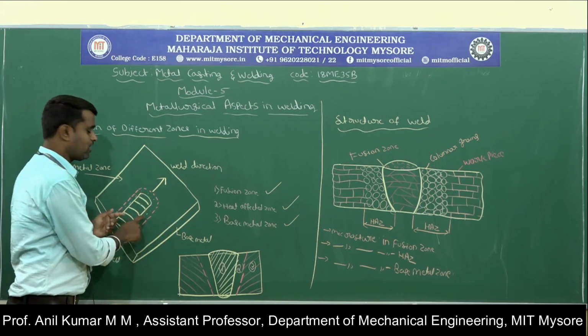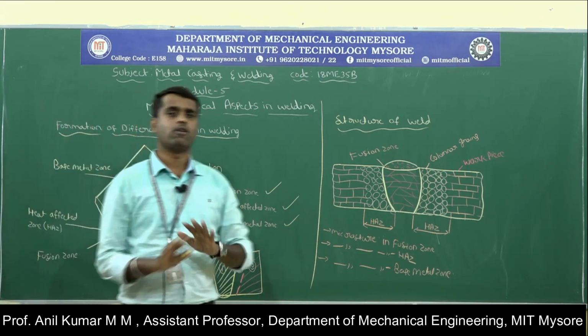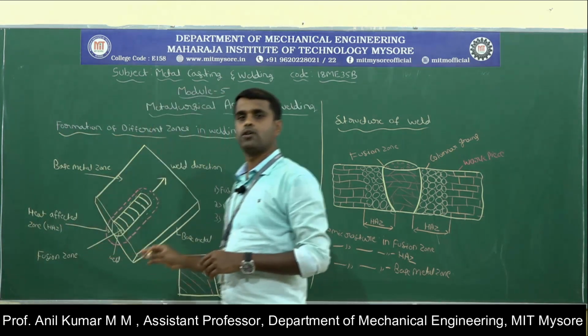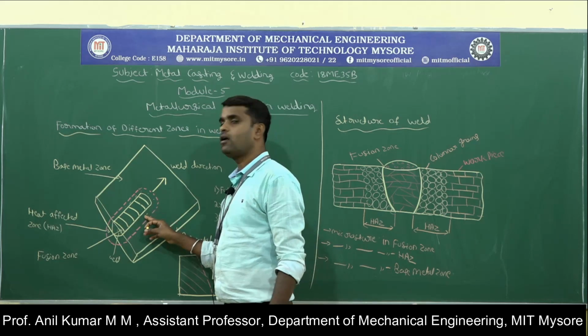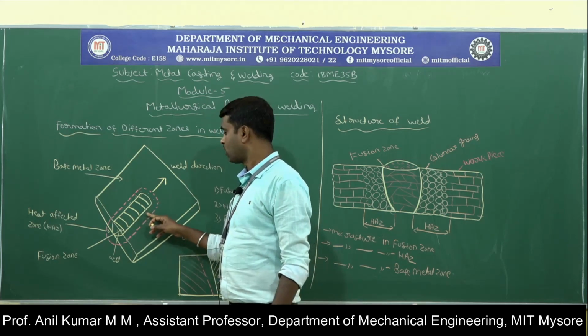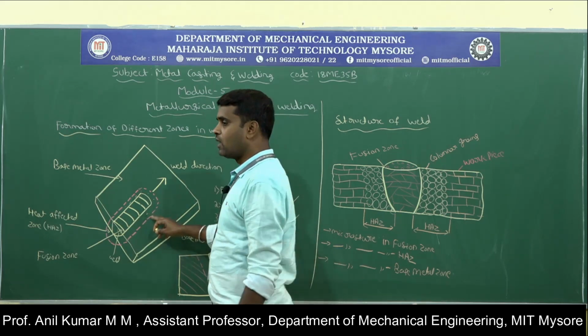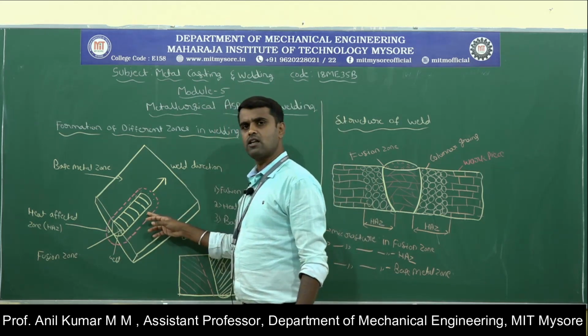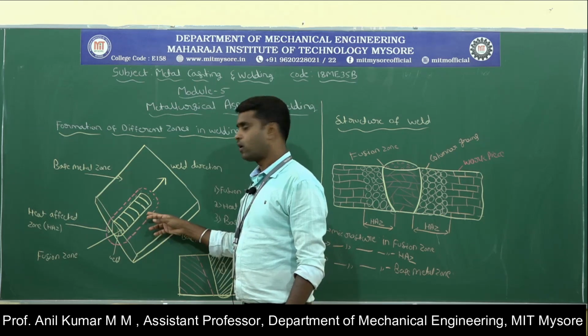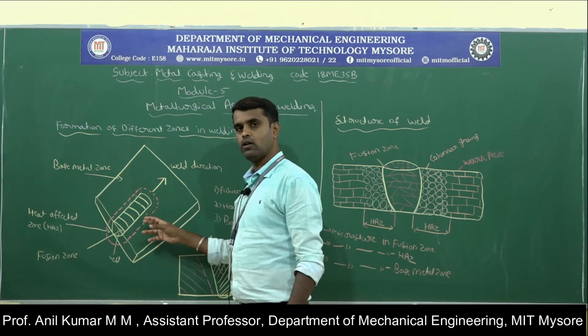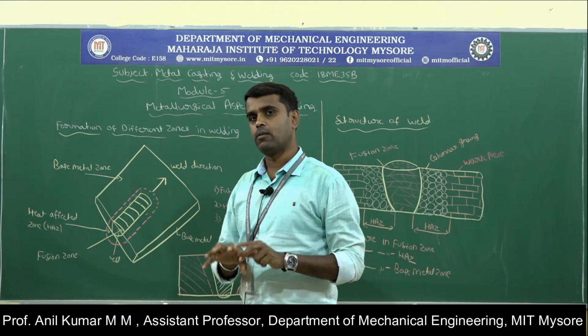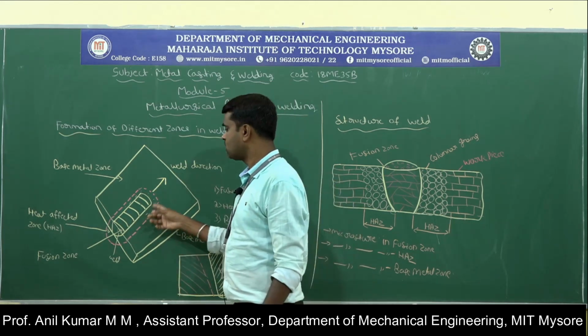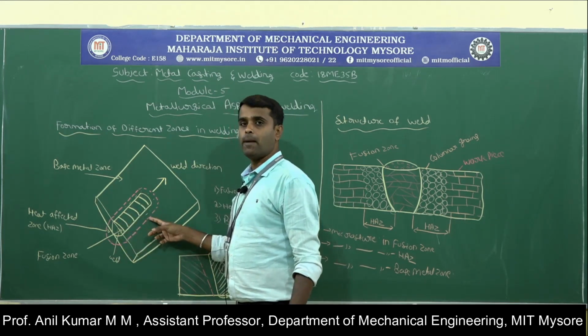In the heat affected zone, the workpiece material will not melt, but it will be subjected to heating at an elevated temperature for a brief period of time. In the heat affected zone, it experiences changes in the microstructure of the material. This zone experiences heating of the material, and at that time there is a change in the microstructure of the material.